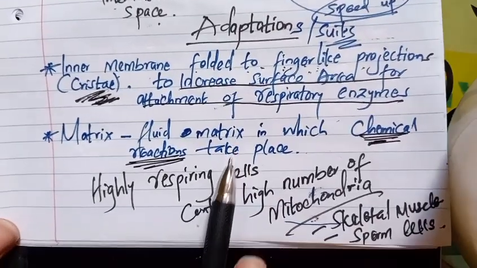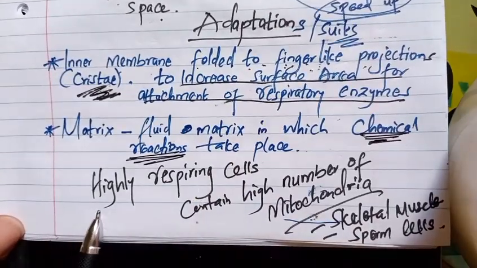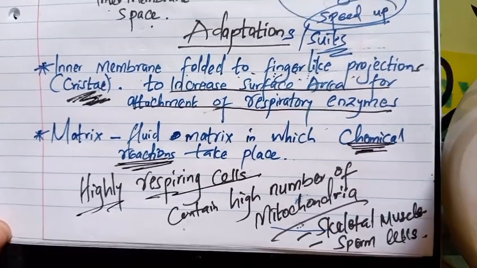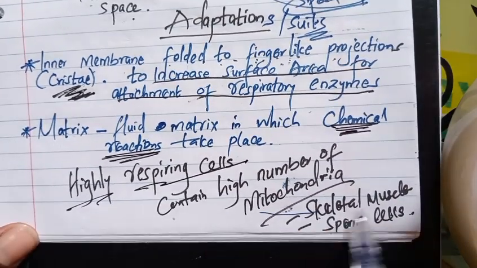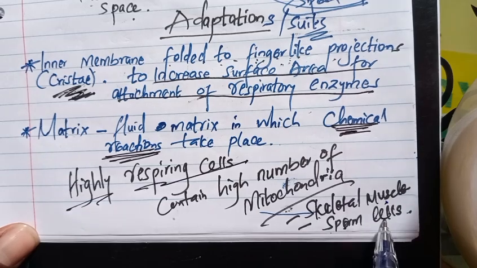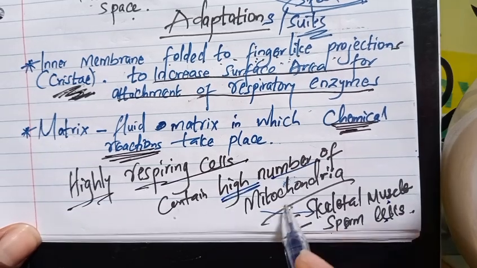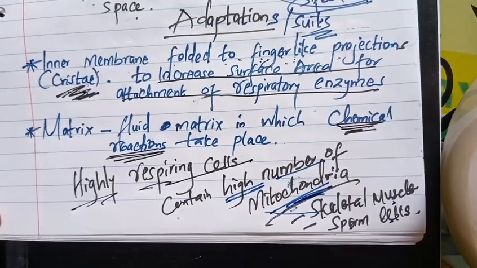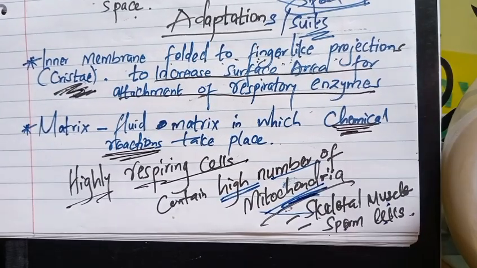So the final thing I'll tell you, my learner, is that highly respiring cells, for example, in the skeletal muscles and the sperm cells, will contain a high number of mitochondria because they also need a high amount of energy.